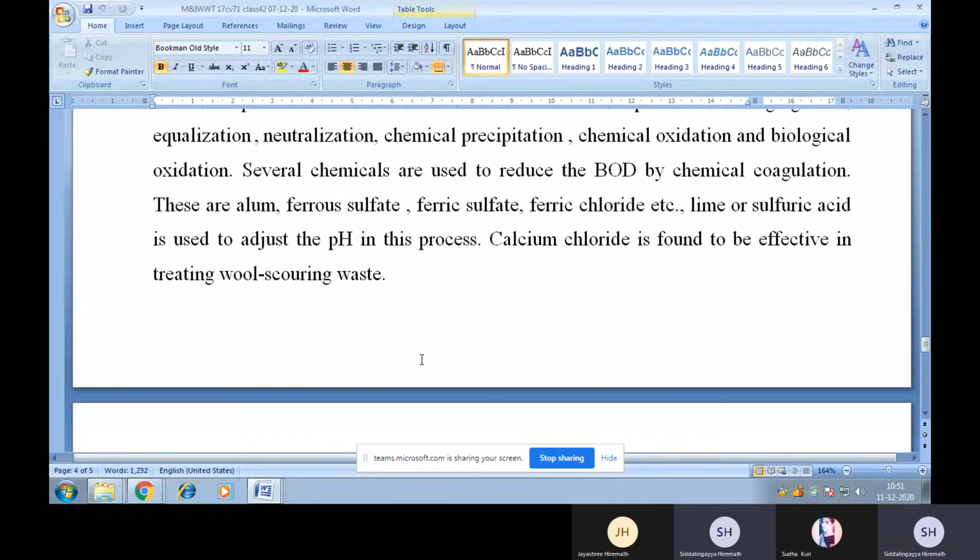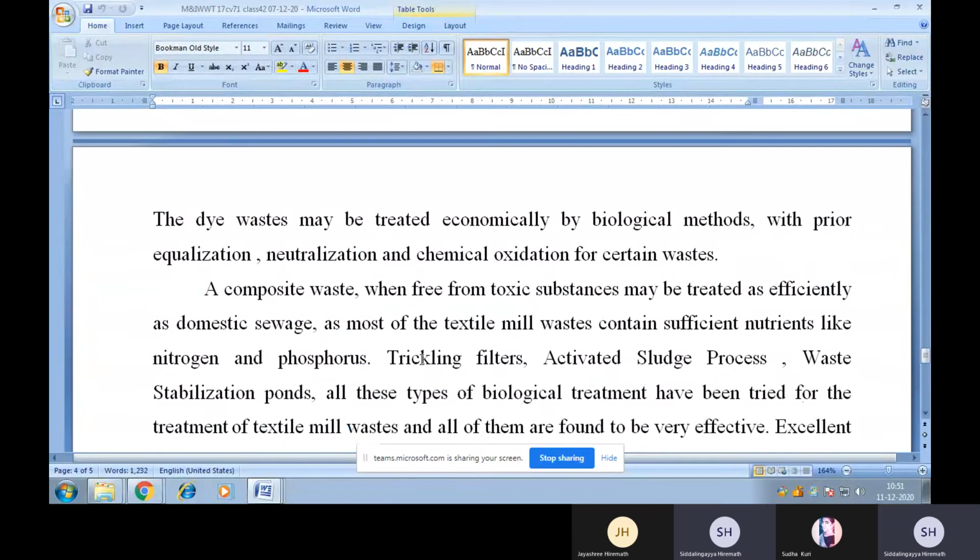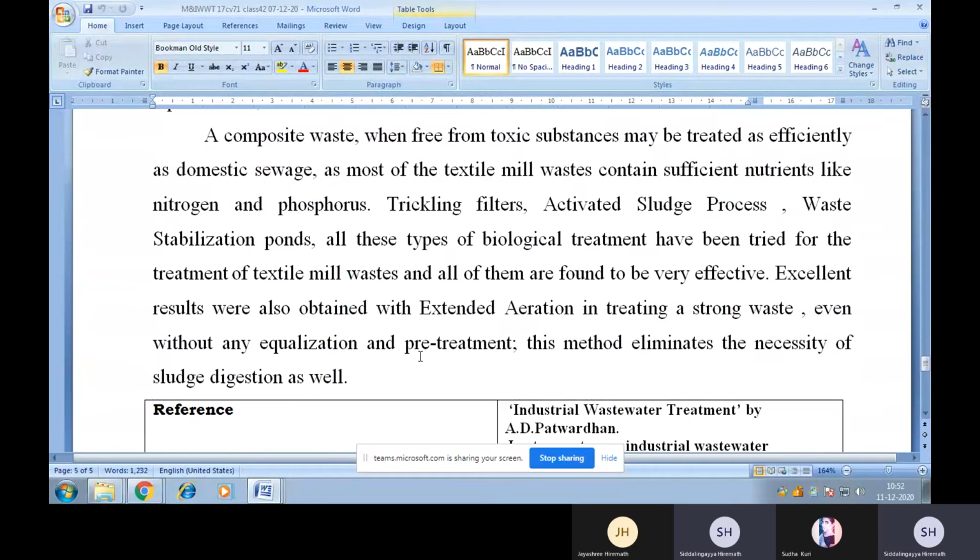Calcium chloride is found to be effective in treating wool scouring waste. The dye waste may be treated economically by biological methods with prior equalization, neutralization, and chemical oxidation for certain waste. A composite waste, when free from toxic substances, may be treated as efficiently as domestic sewage, as most of the textile mill waste contains sufficient nutrients like nitrogen and phosphorus.